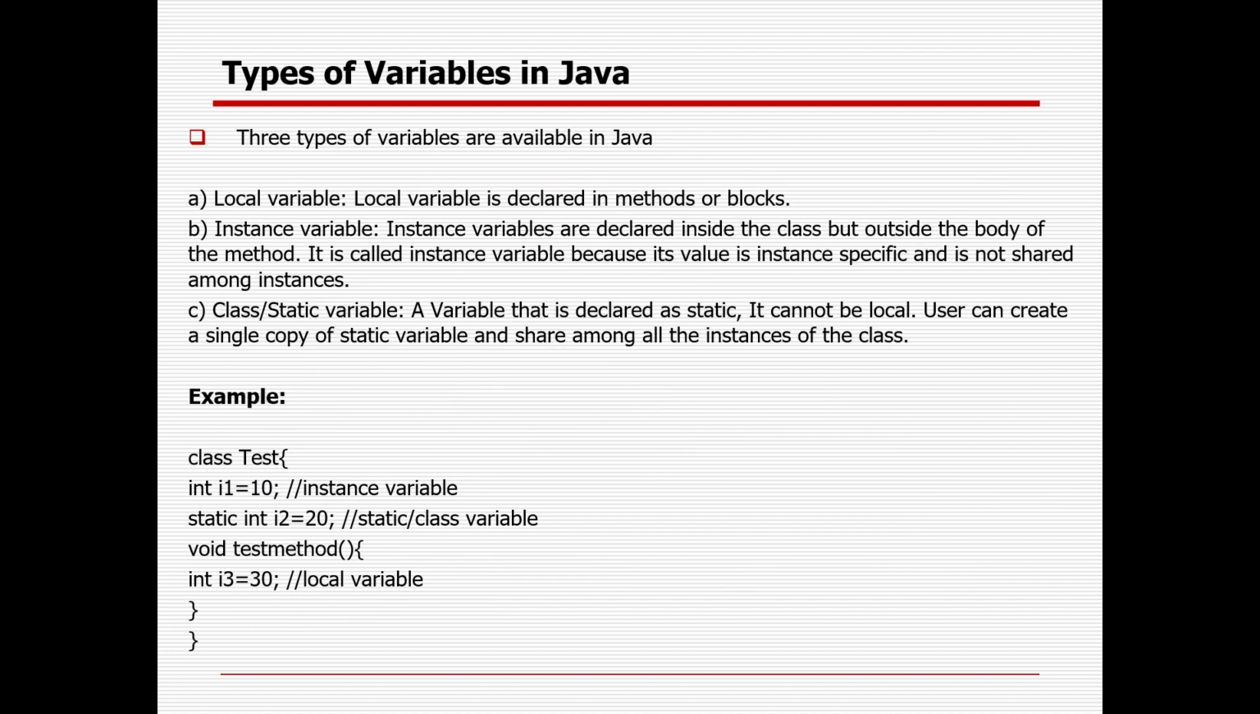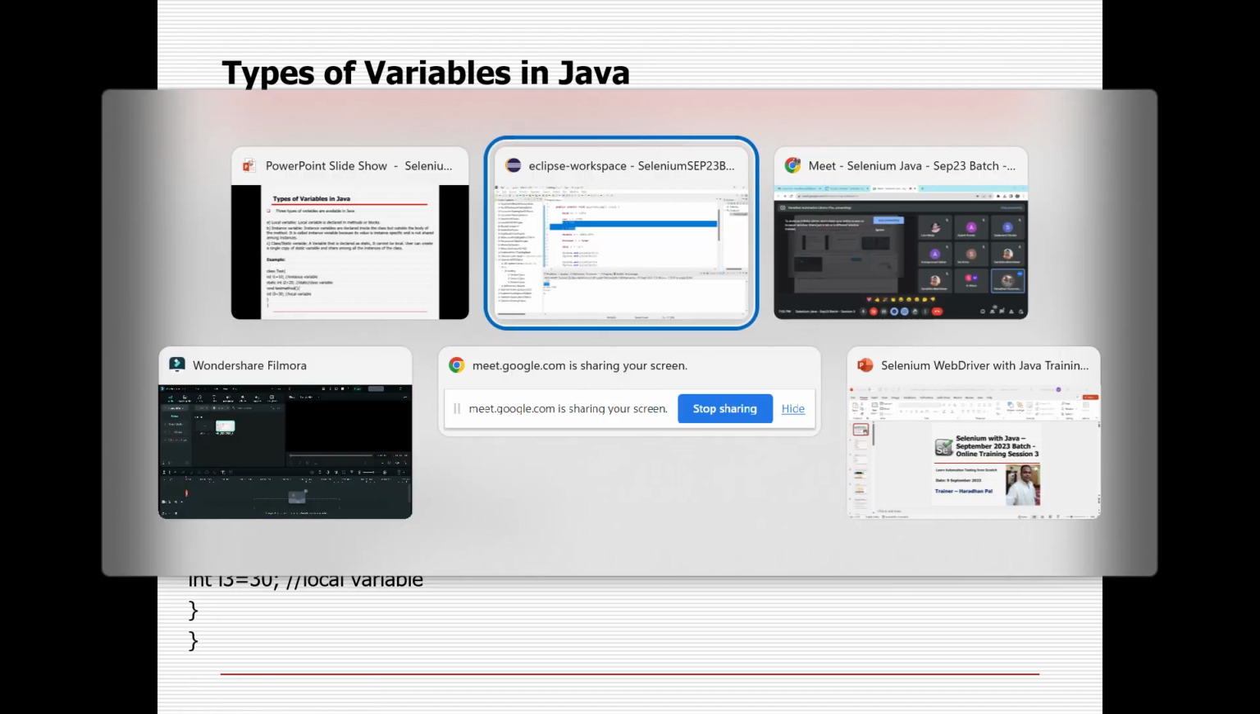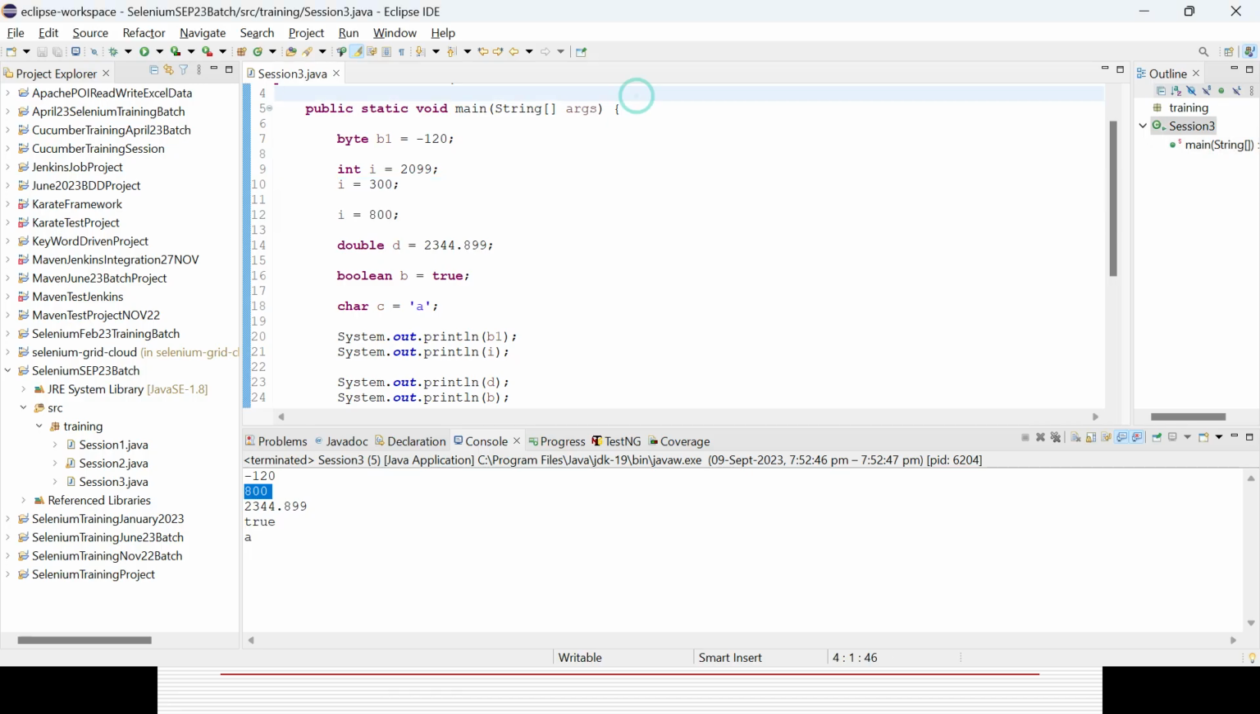Then I'll cover the three different types of variables here, primarily the local variable, instance variable, and then the class variable. So how can I define some variable here? It should be declared at the class level.